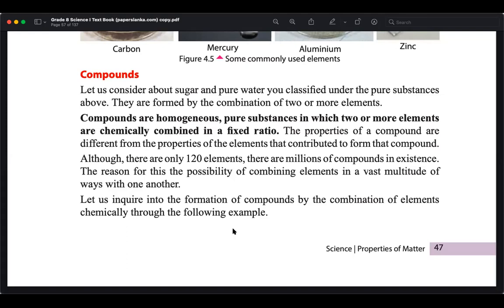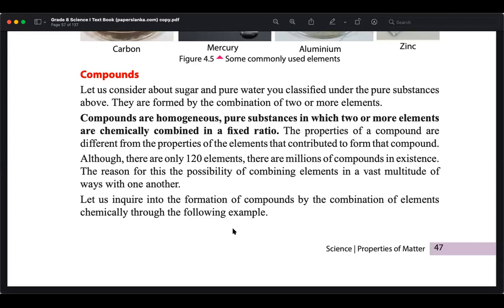If you combine two or more elements, more than one element, that is called a compound. Two or more elements together form a compound. So H2O or water is a compound.